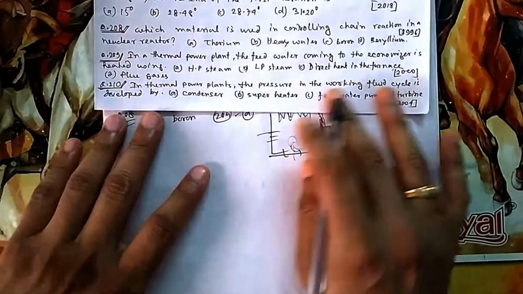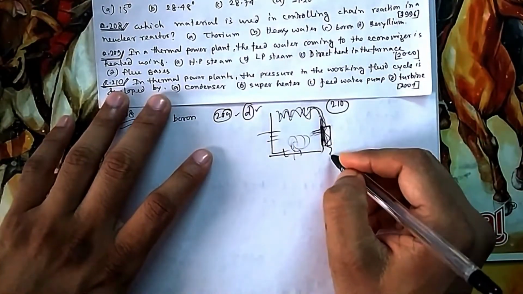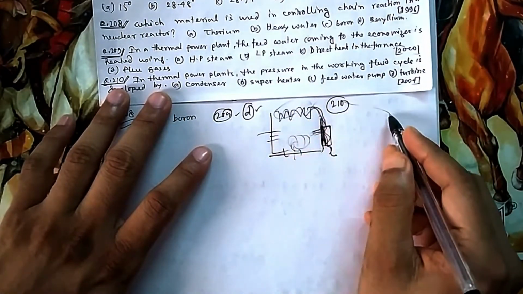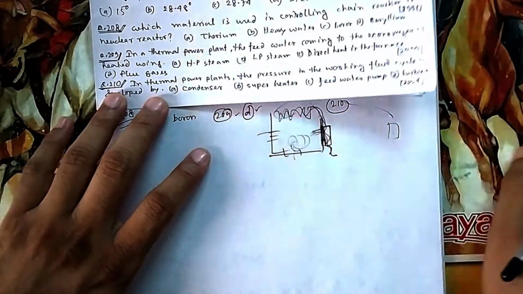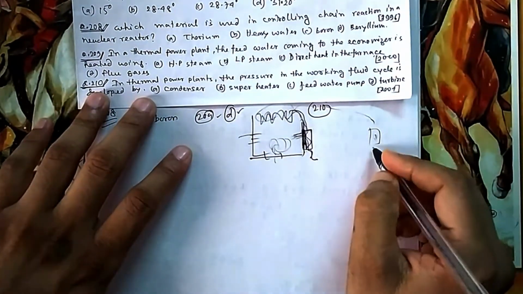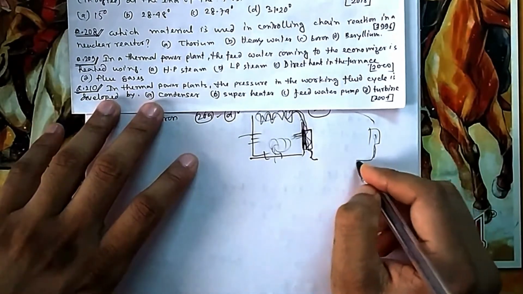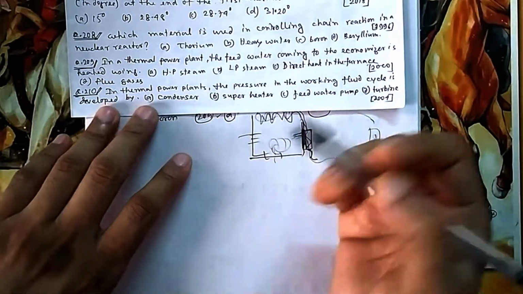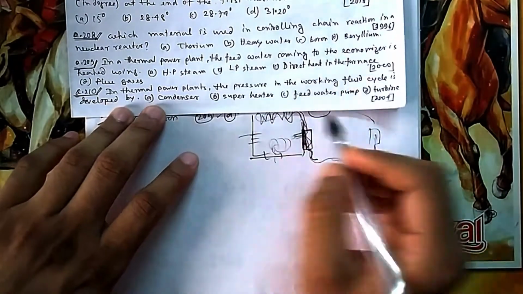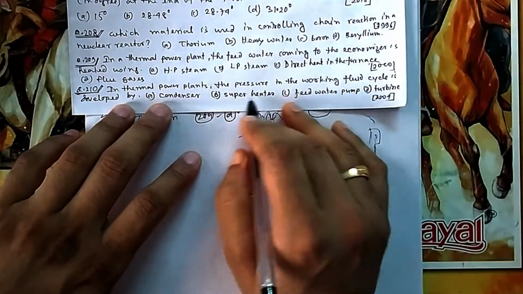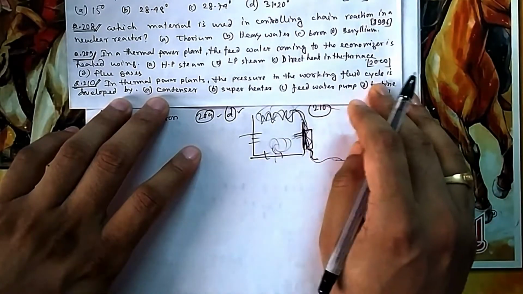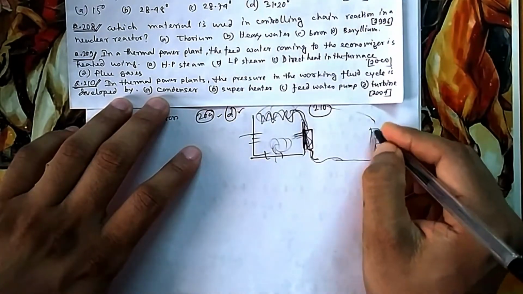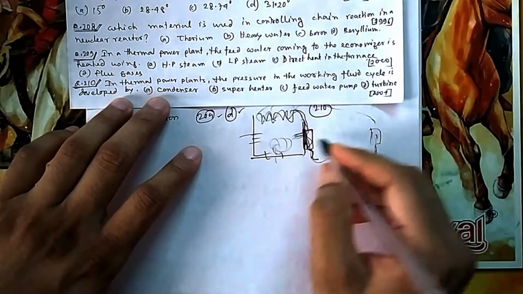So 210, in a thermal power plant, the pressure in the working fluid cycle. The fluid that you are going through, this water is pumped through the economizer, then it is steam. Then after releasing the steam, it goes to the condenser to condense the steam into water again. So this water again comes back. So this is your water cycle. Where are you maintaining the pressure, which one? Condenser is nothing but it is just condensing that steam into water. Superheater is to heat it. Feed water pump, turbine. Turbine is nothing related to this fluid cycle. Just steam is hitting the turbine, then that steam is taken out.